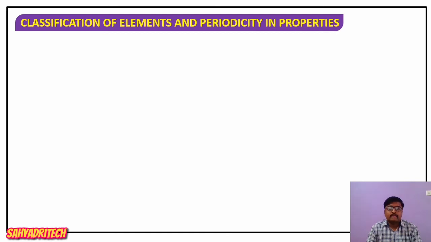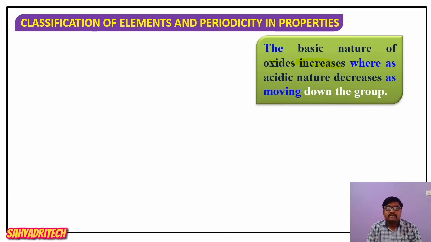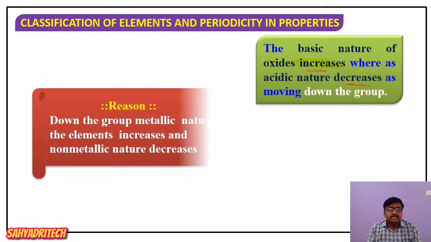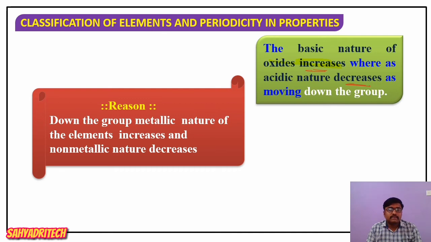Down the group, what we said? Down the group basic nature of oxide increases while that of acidic nature decreases, right? So what is the reason we said here? Down the group, the metallic nature of the element increases and non-metallic nature decreases. So that is the reason for it.